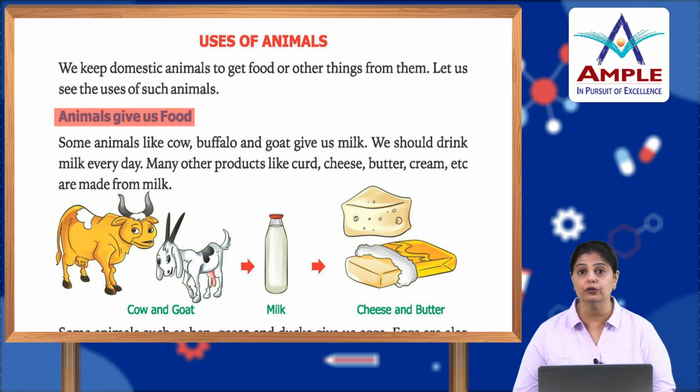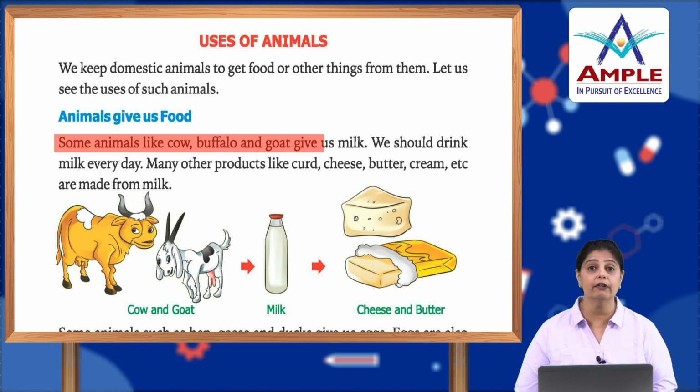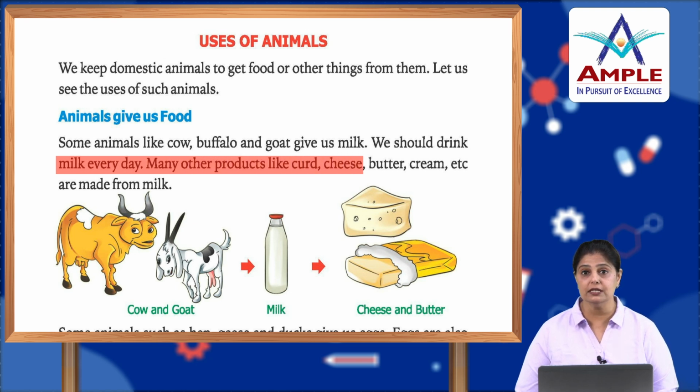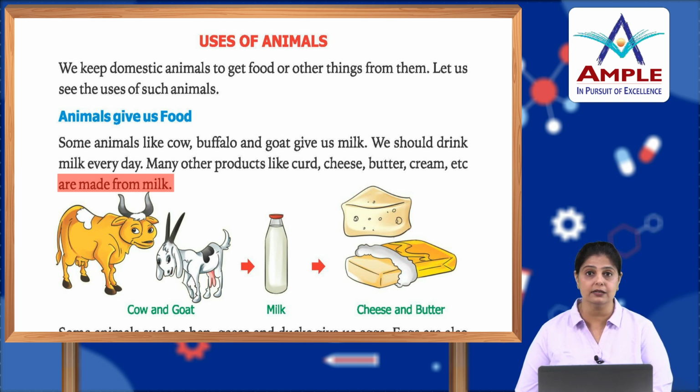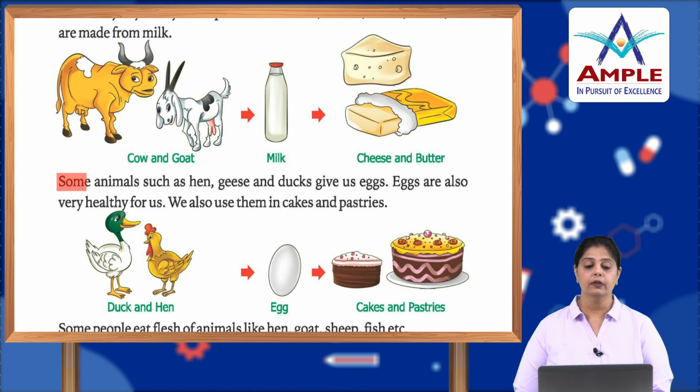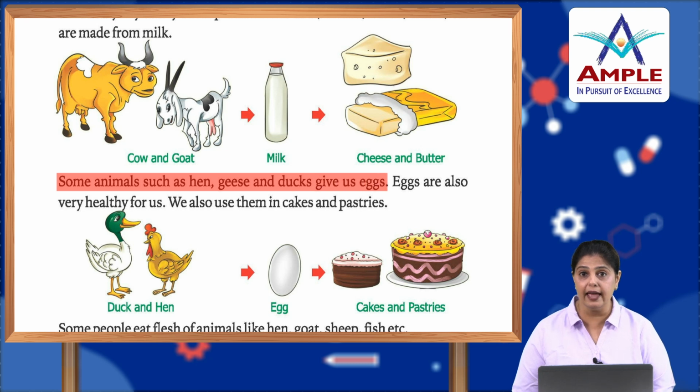Animals give us food. Some animals like cow, buffalo and goat give us milk. We should drink milk every day. Many other products like curd, cheese, butter, cream, etc. What are they made from? They are made from milk. So, these are the animals that give us milk, and milk products are prepared from them which are good for our health. Some animals such as hen, geese and ducks give us eggs.